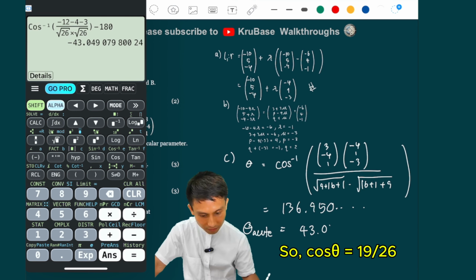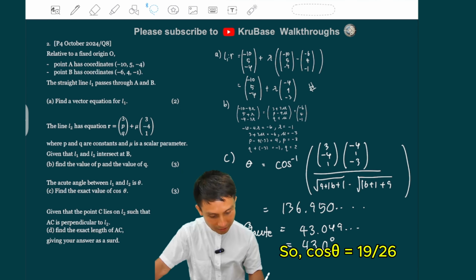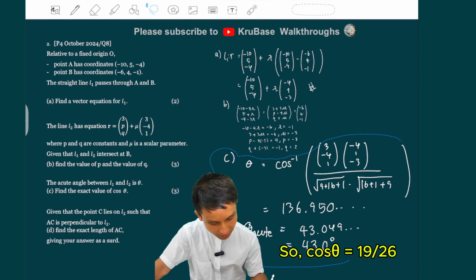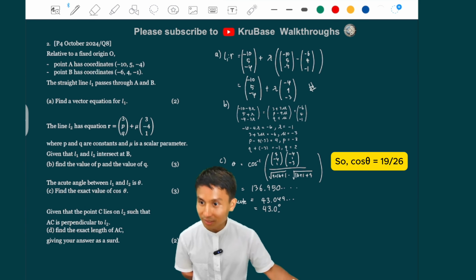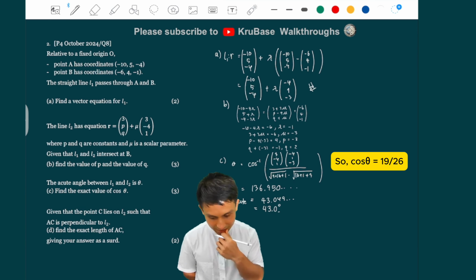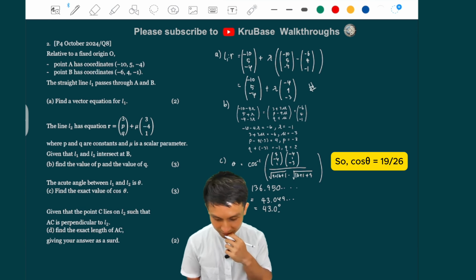All right, so the last part in vectors. Just shrinking this down first. Given that the point C lies on L2 such that AC is perpendicular to L2, find the exact length of AC, giving your answer as a surd.